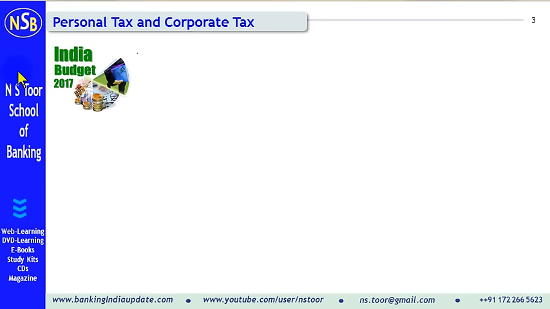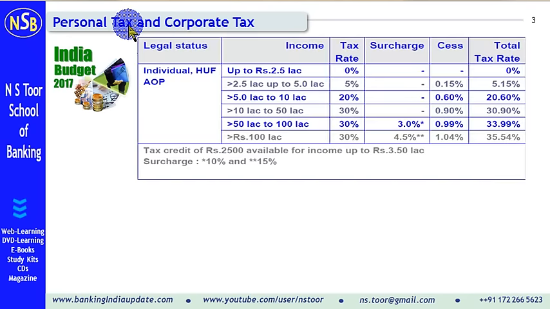In India Budget 2017-18, in this lecture we shall see the provisions relating to personal tax, that is called income tax, and also corporate tax. First, let us see the income tax, that is personal tax.